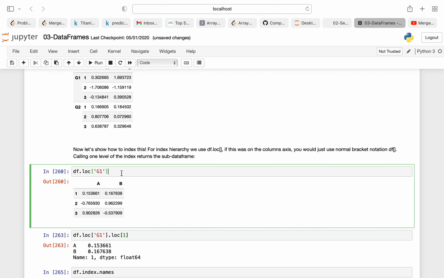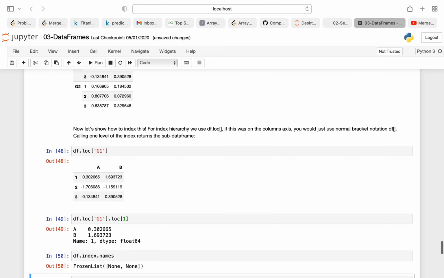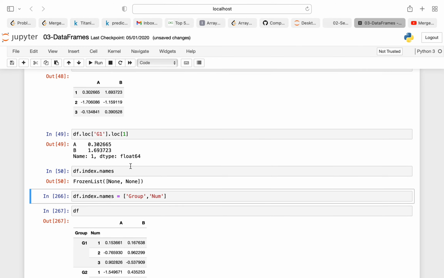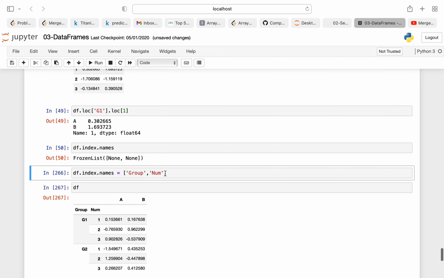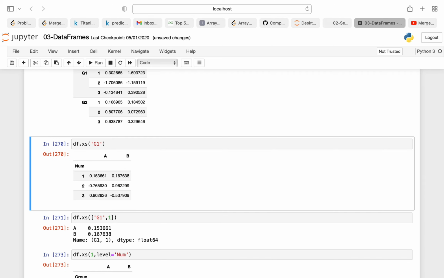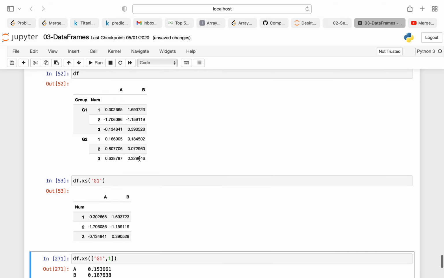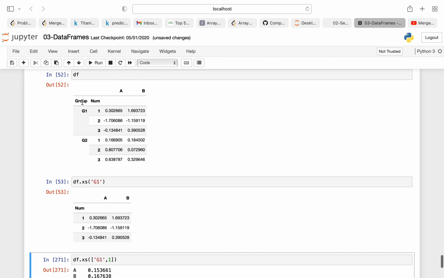We'll do some operations like loc. In G1 we'll look for location 1, and we can also use index.names. You can pass your index names and change the name of the index using this, and you can also filter out data. Suppose the group is my one index which has G1 and G2, and num is my other index which has 1, 2, 3, and similarly the rest.